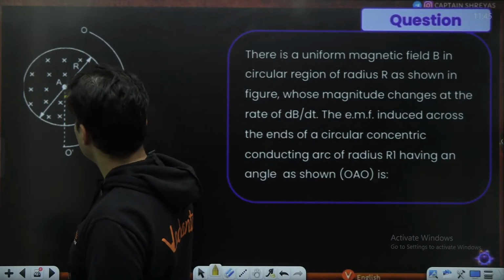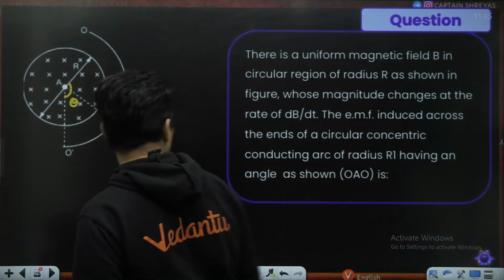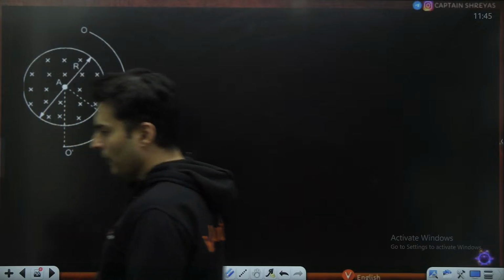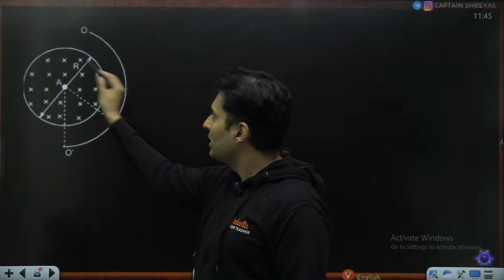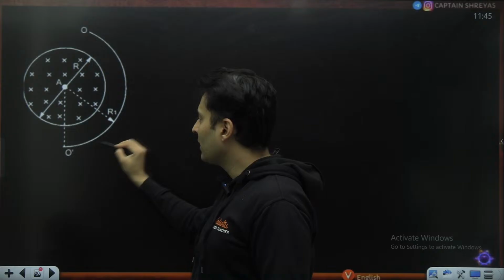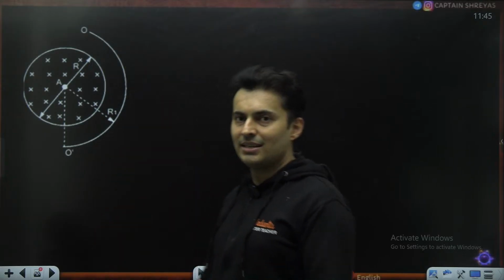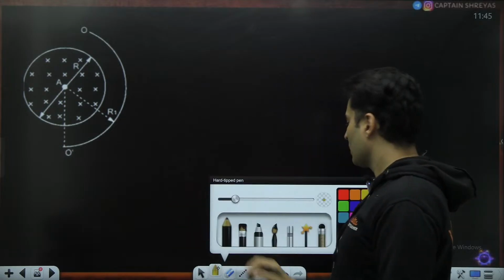So I think this angle, let's assume it to be theta, is how much? Very interesting question. Now the magnetic field is only there in this region, but the conducting arc is outside that region. How much is the EMF induced? So I'll tell you something.